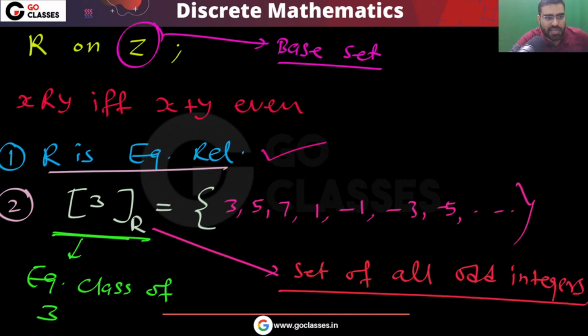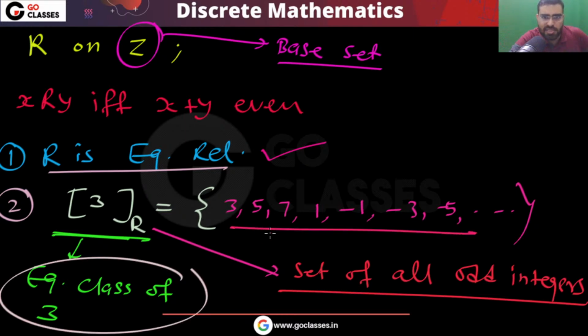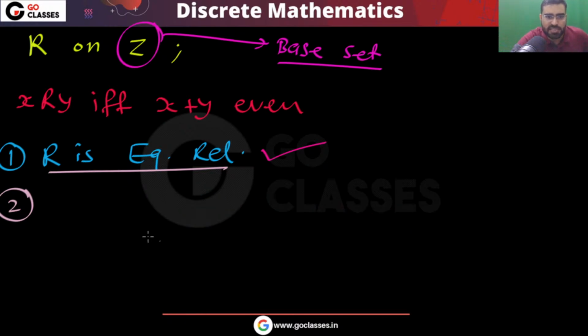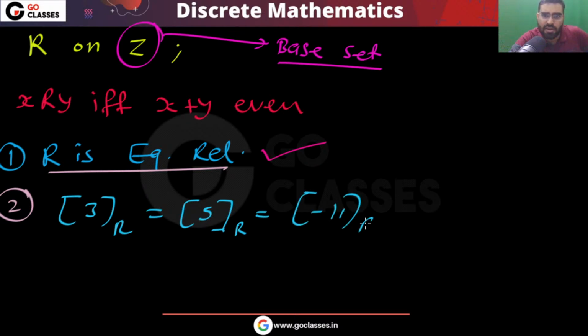The equivalence class of 3 will be the set of all the elements to which 3 is related. You can notice 3 is related to every odd number. So this will be the equivalence class of 3. The equivalence class of 3 will be the same as the equivalence class of 5, and the same as the equivalence class of -11. All these will have the same equivalence class.